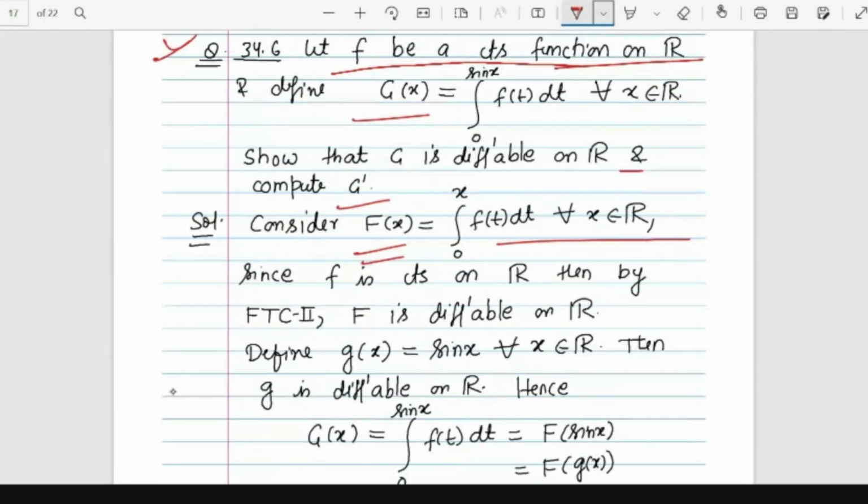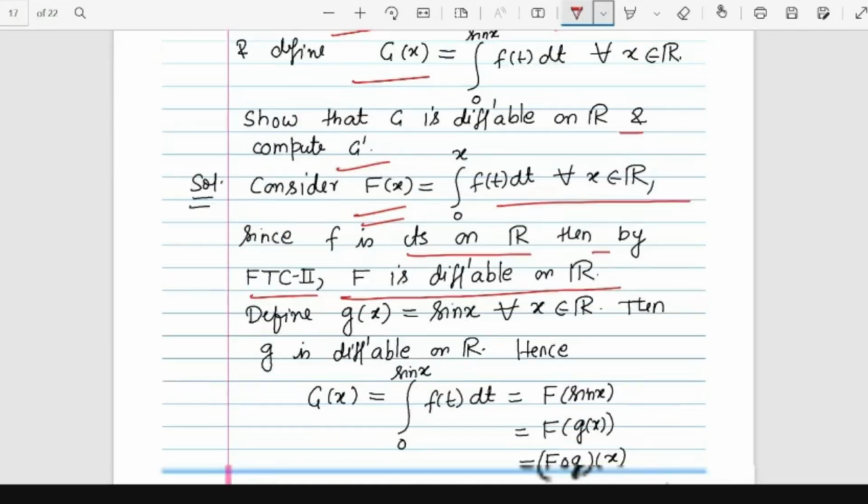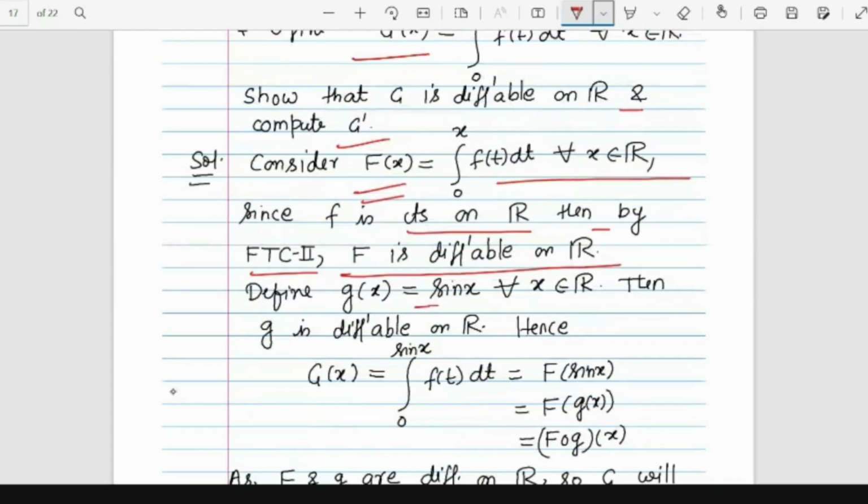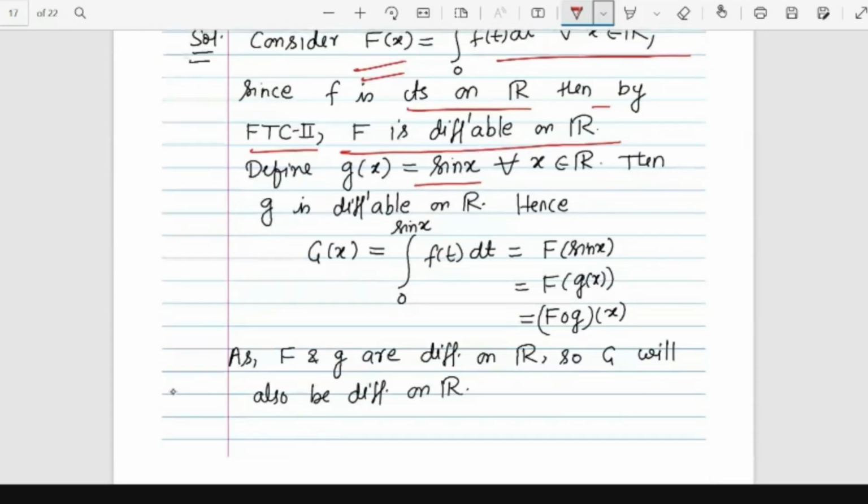So small f is continuous on R. Then by the fundamental theorem, capital F, the integral function, is differentiable on R. Now we define for this function g(x) equal to sin x. Then we know that g(x) is differentiable on R. So hence this integral function which is given in the question, the integral from 0 to sin x of f(t) dt, is nothing but the integral function at sin x by definition.